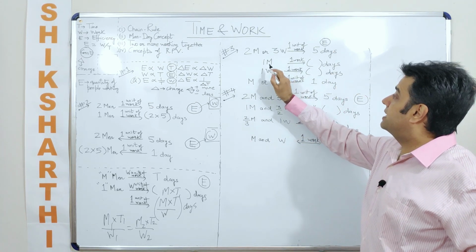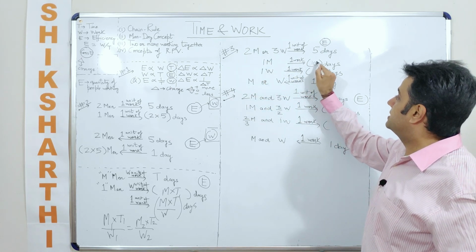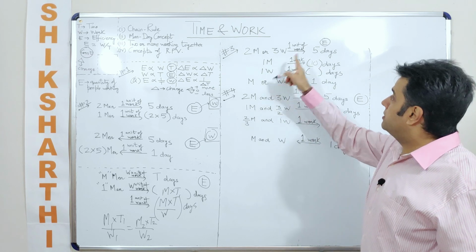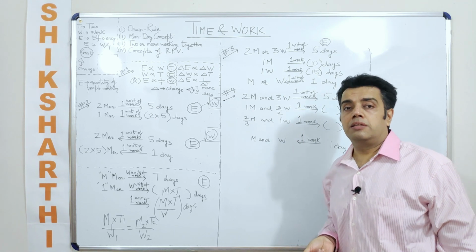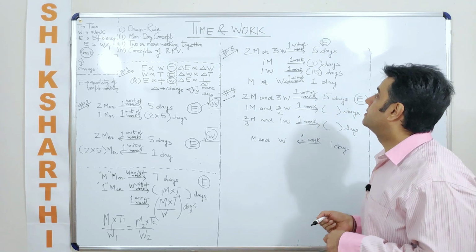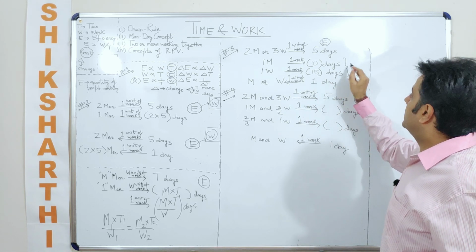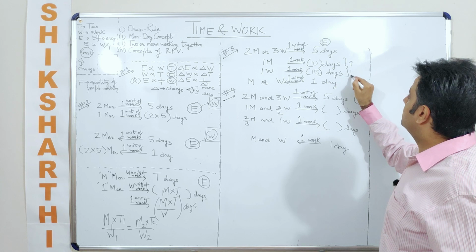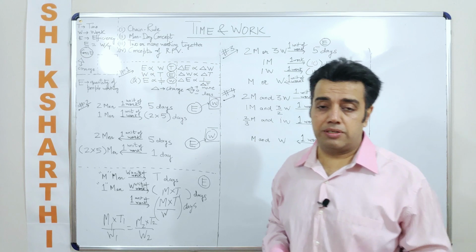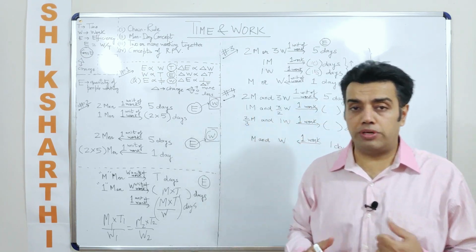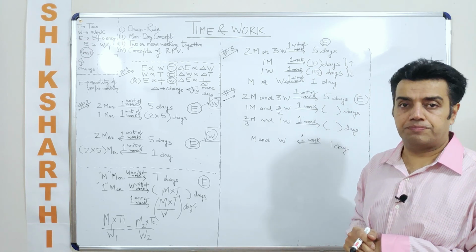So one thing that you need to understand from here is, 1 man would take how many days? As we had discussed earlier, it would take 2 into 5, which is 10 days. 1 woman would take how many days? 15 days. Who is more efficient? The person who takes lesser number of days is more efficient, and the person who takes more number of days is less efficient, right?